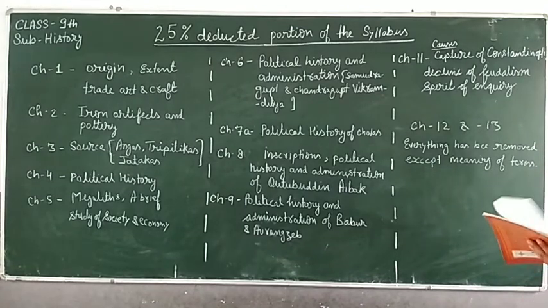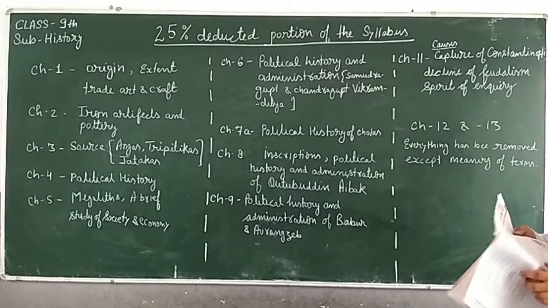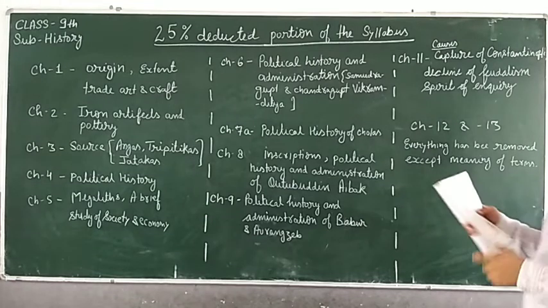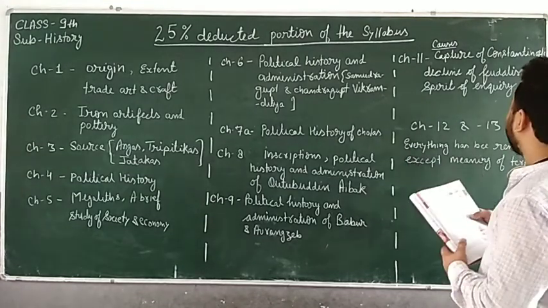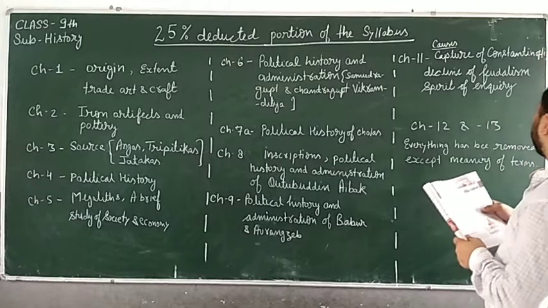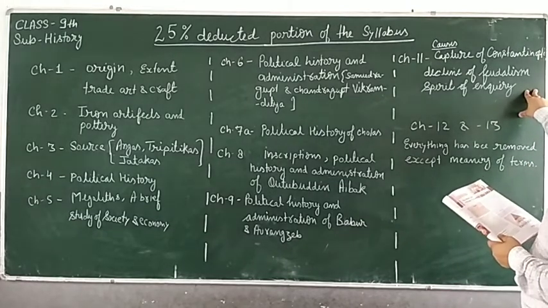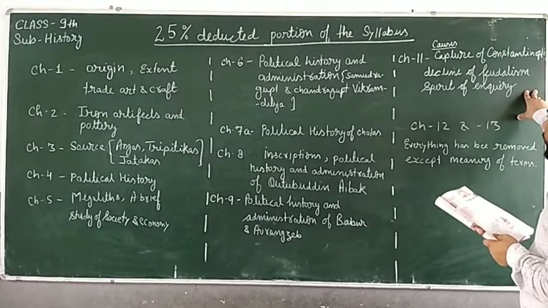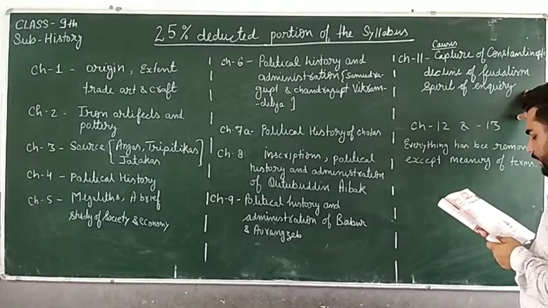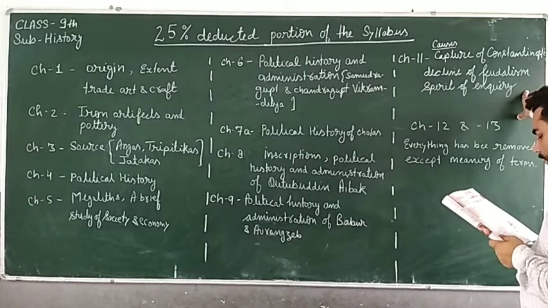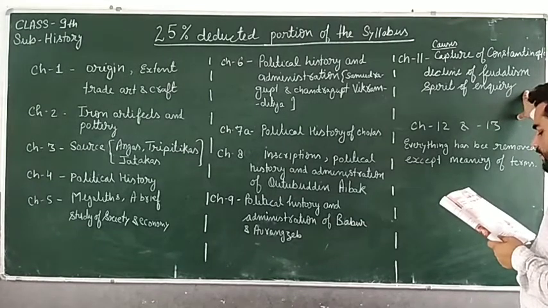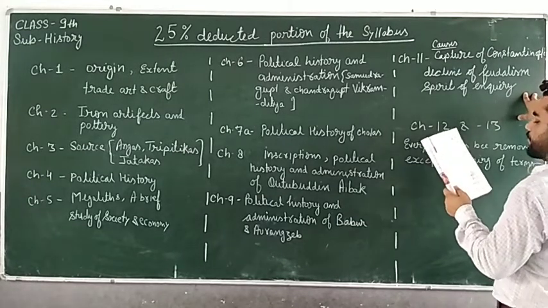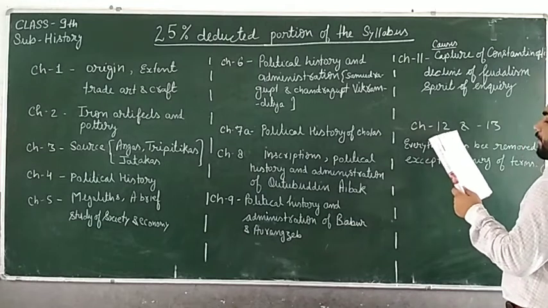Then after that, chapter number 11, the modern age in Europe, the Renaissance. In this chapter, the capture of Constantinople, decline of feudalism, and spirit of inquiry have been removed. When you study the Renaissance, you will study the definition and the causes.